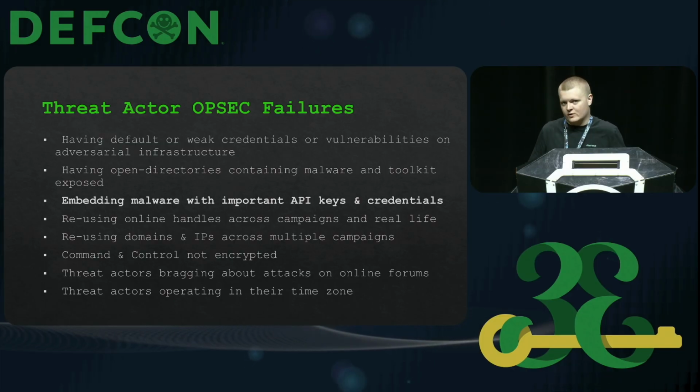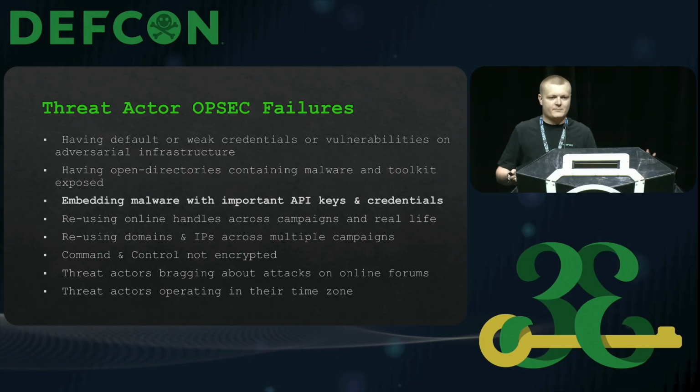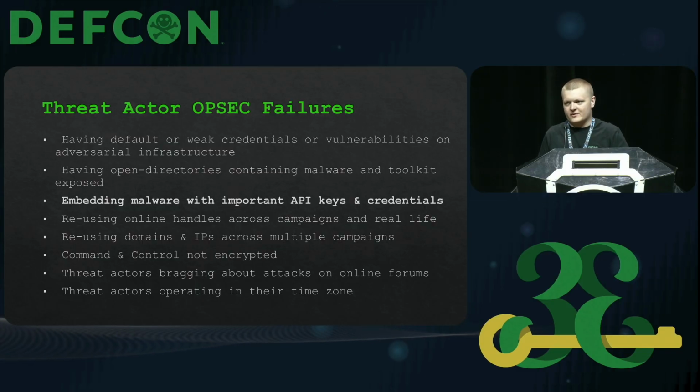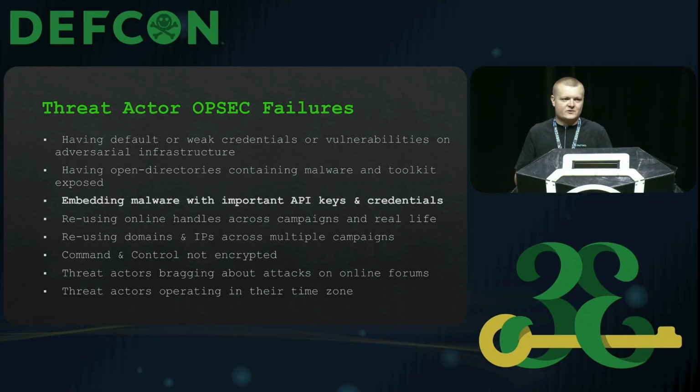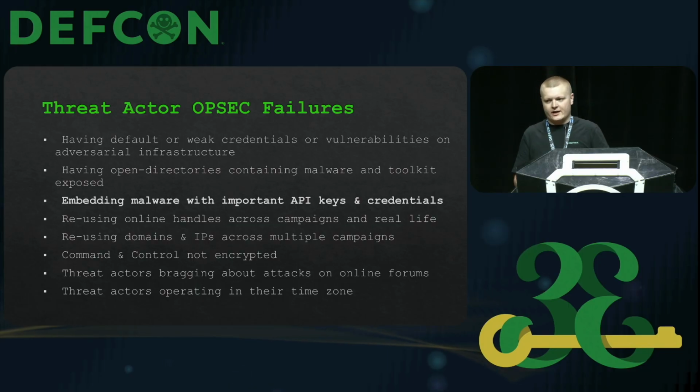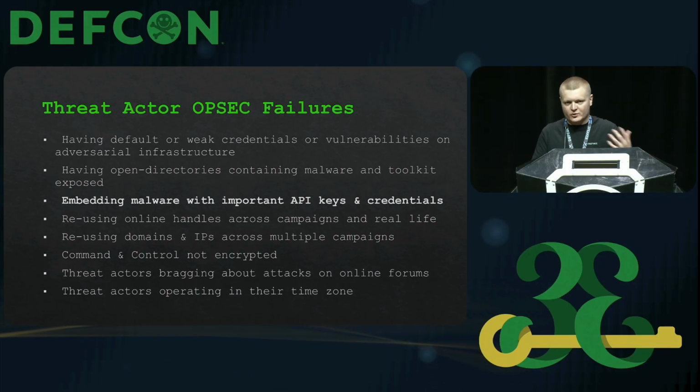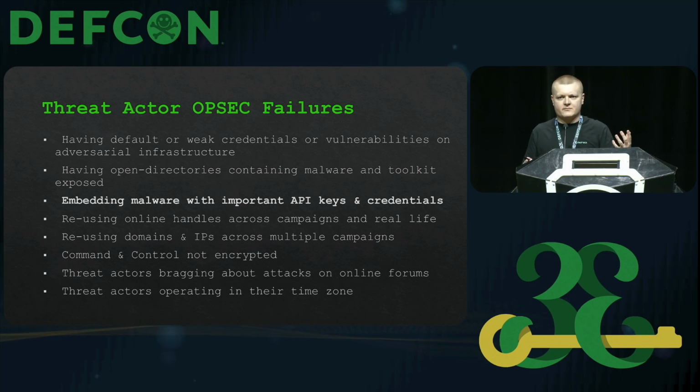So for example, like your IT infrastructure or your own network, if you have weak or default credentials or it's vulnerable, this would all constitute poor OPSEC. Having open directories containing malware and your toolkit exposed. Oftentimes when we're analyzing malware or looking at some execution chain, additional payloads will be pulled down from a web server.